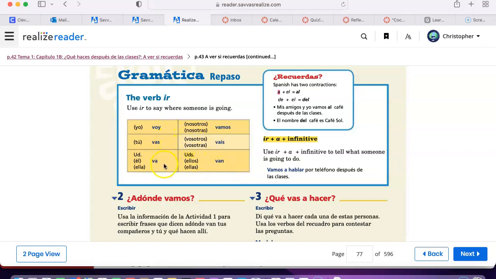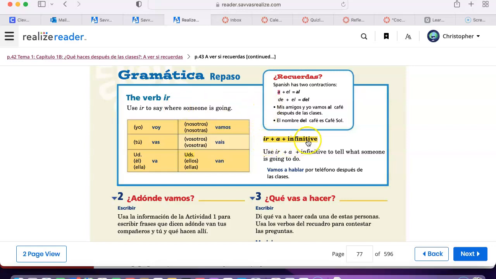Voy, vas, va, vamos, van is the present tense. I go, you go, he or she goes, we go, and they go. Ir is used to indicate where we're going, talking about things we do after school, places we go to.